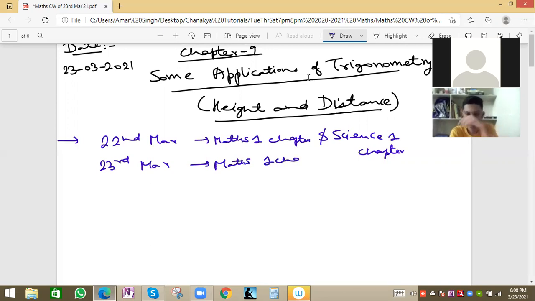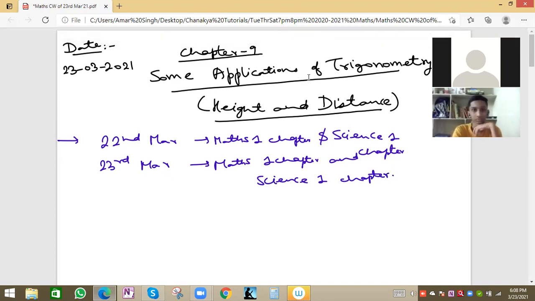Maths one chapter and science one chapter. This is very important now because time is very less. So how can we solve? You can solve all examples, especially for maths. All examples and alternate questions.